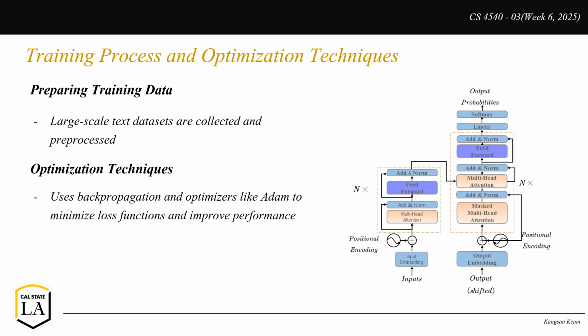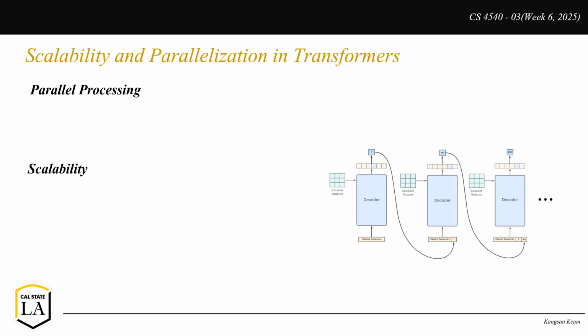Next part is loss calculation. The predicted word is compared to the correct answer and an error is measured. Last part is backpropagation and optimization. The model adjusts its weights using the Adam optimizer, allowing it to improve over time. This cycle repeats millions of times, enabling the transformer to develop a deep understanding of human language.